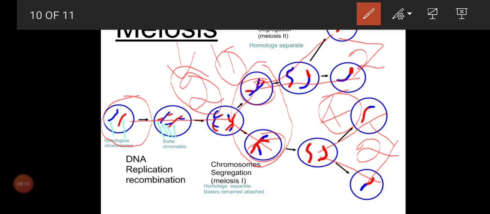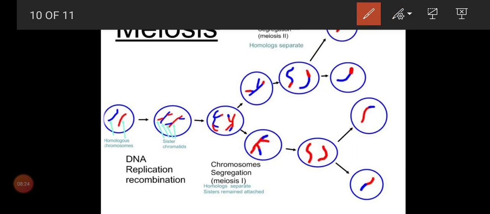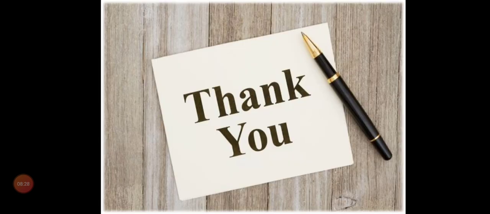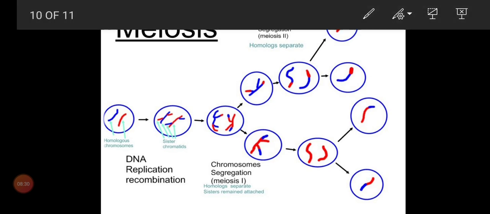You know in mitosis there is only 1 cell division, so from a single cell you will get 2. But here from a single cell you will get 4 cells.